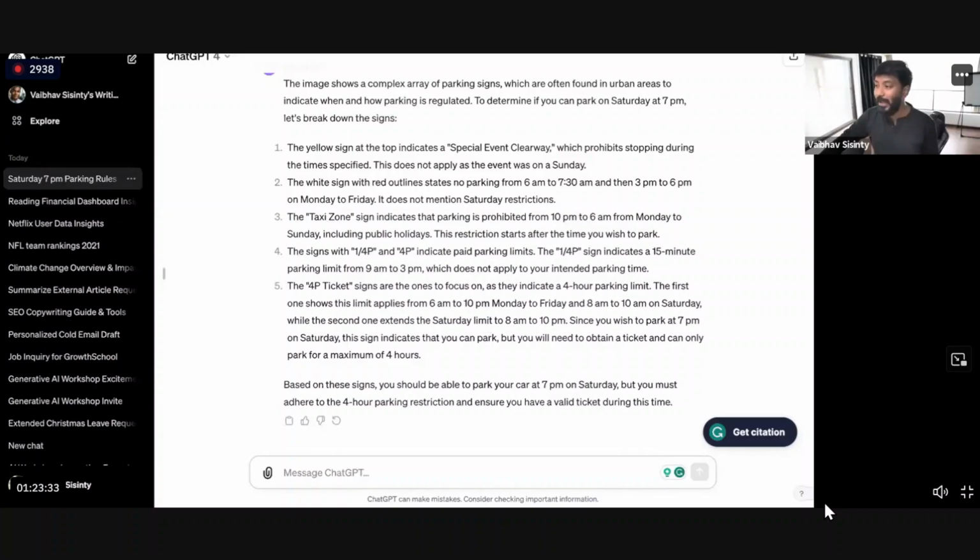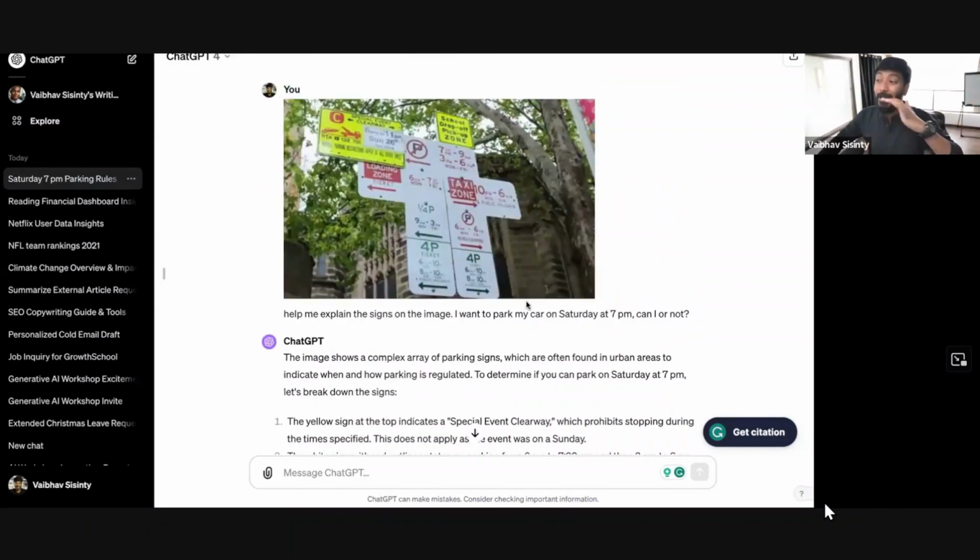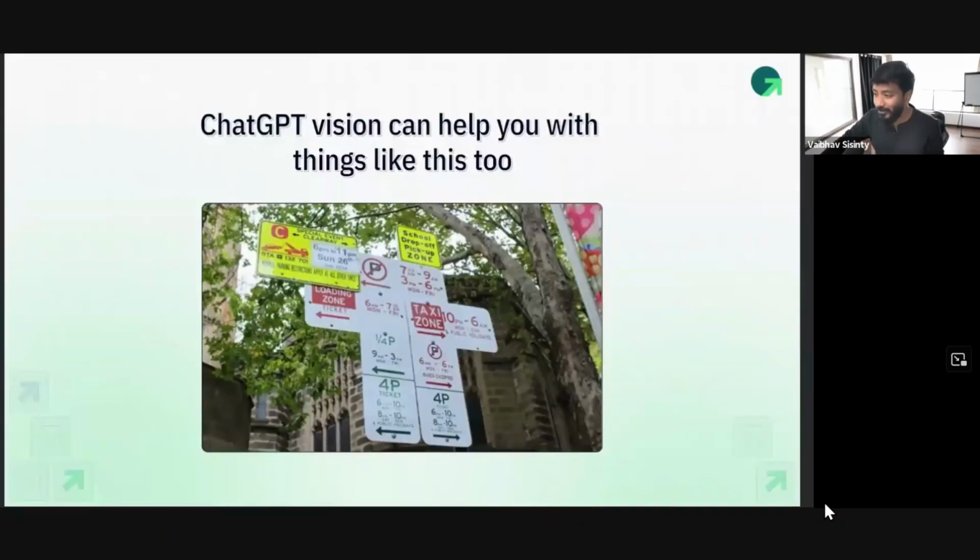But anyways, going back into this, look at this. Based on this sign, you should be able to park your car at 7 on Sunday, but must adhere to the 4-hour parking restriction. It was able to analyze the image and give us the right answer that we want. How cool is this, guys? How powerful is this?